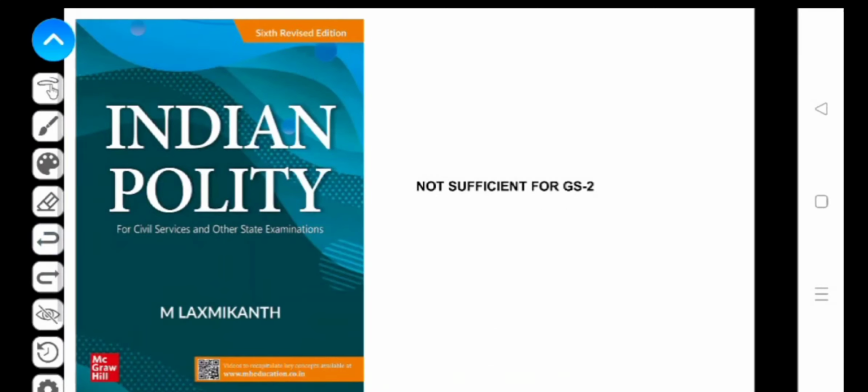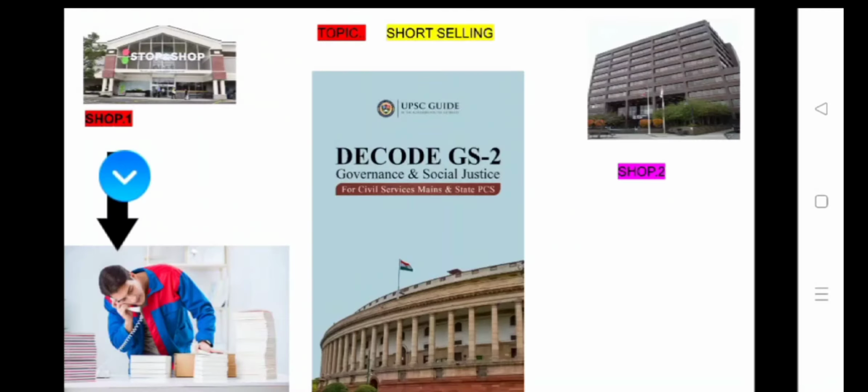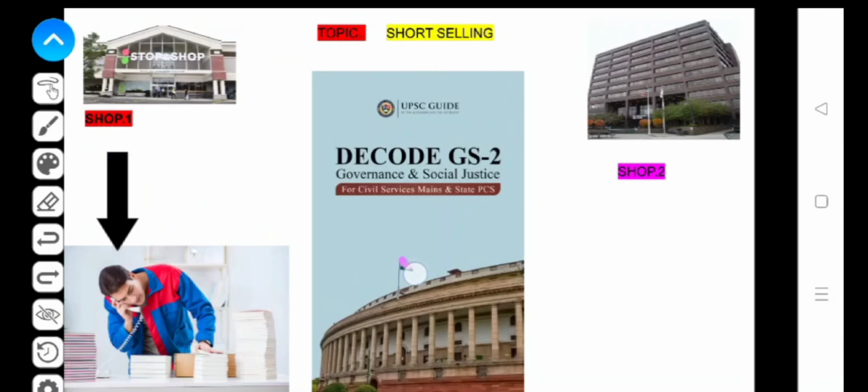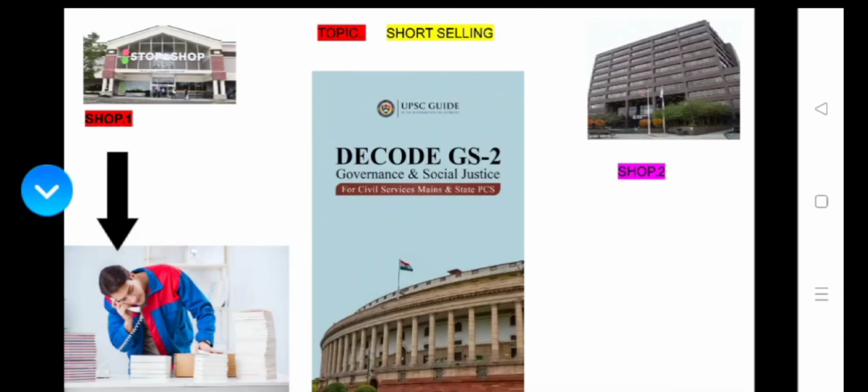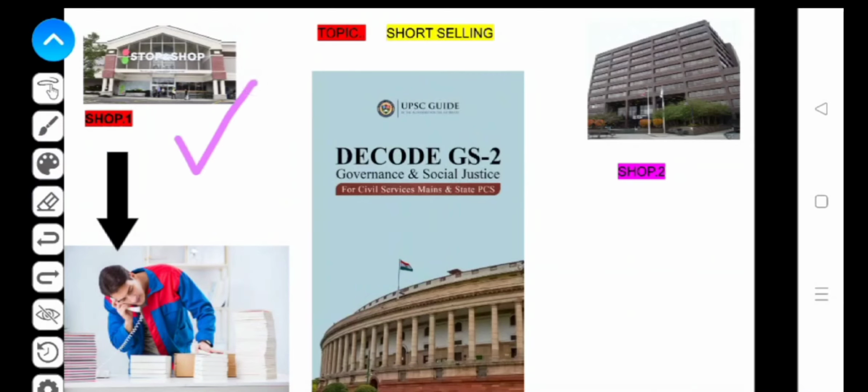Let's take an example. Suppose one day in the morning you realize that Lakshmikant is not sufficient for GS2. So what would you do? You will definitely go for some other book. Suppose we have a very good alternate, and that is the Decode GS2 book. You will definitely go to the stationery shop. Suppose you went to shop number 1.